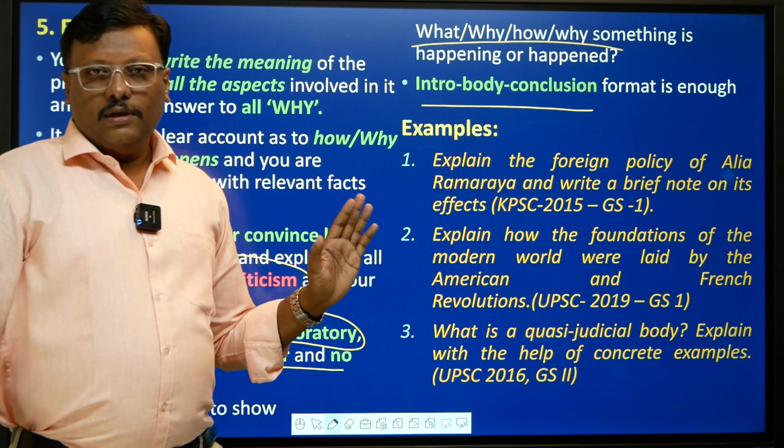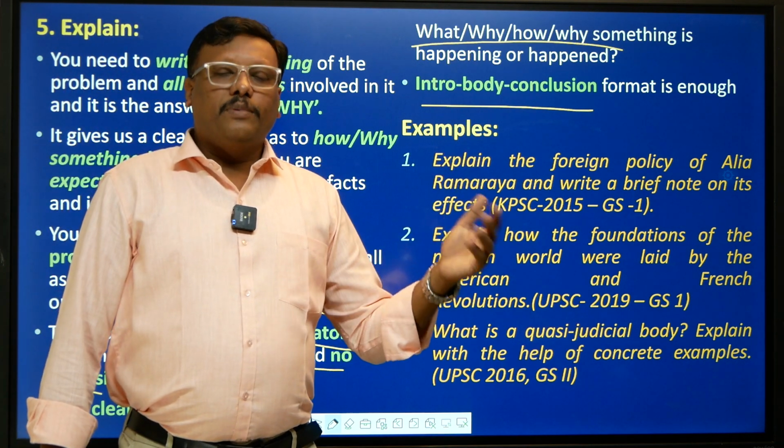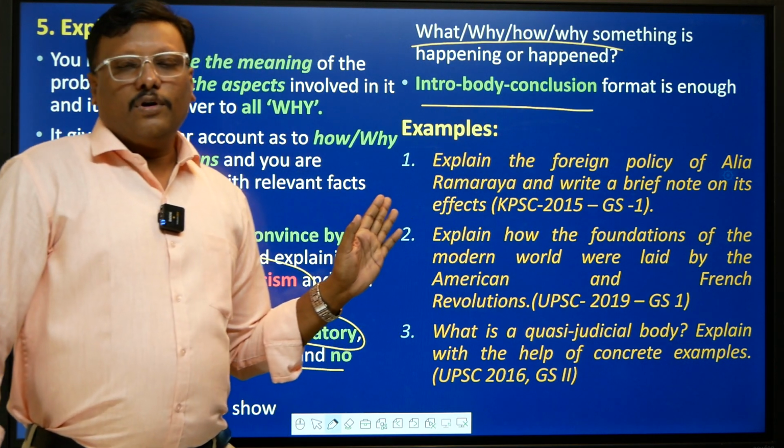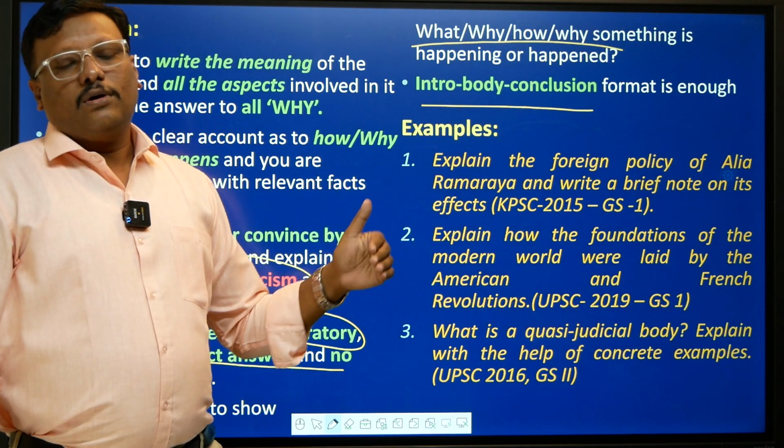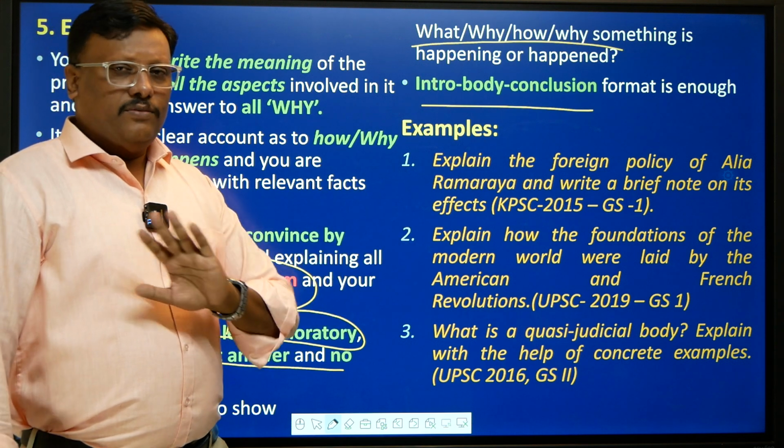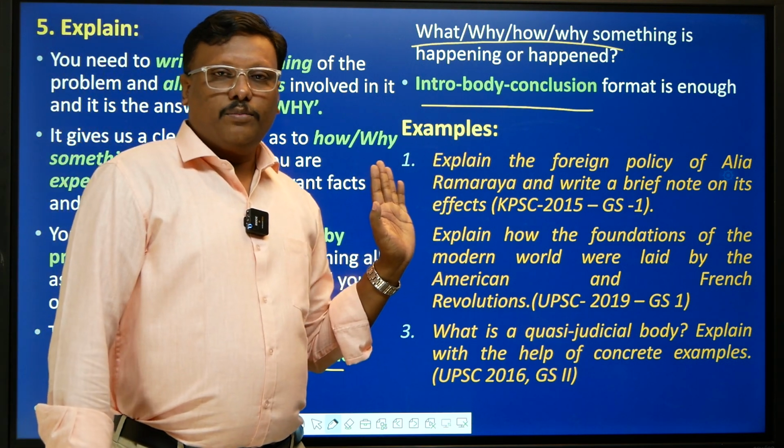So you only have to explain this foreign policy. Do not criticize. What was the impact? We all know what happened because of his intrusive foreign policy. It led to the extinction or downfall of the Vijayanagara kingdom. We are not supposed to write that. Only explain the foreign policy.